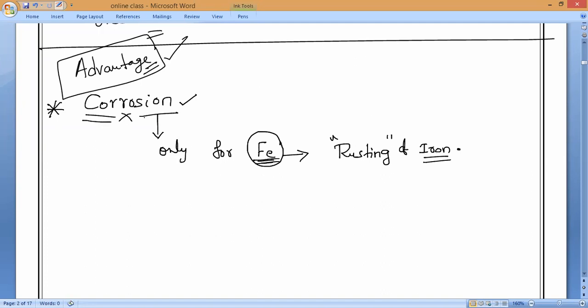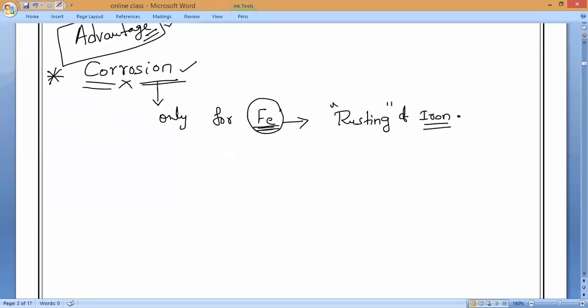Kindly understand everybody carefully. Very, very important, and you must practice the equations also. Now, corrosion means, for example, I have kept some metal in the atmosphere, as you might see in our surroundings every day. I have kept 1 kg iron here.